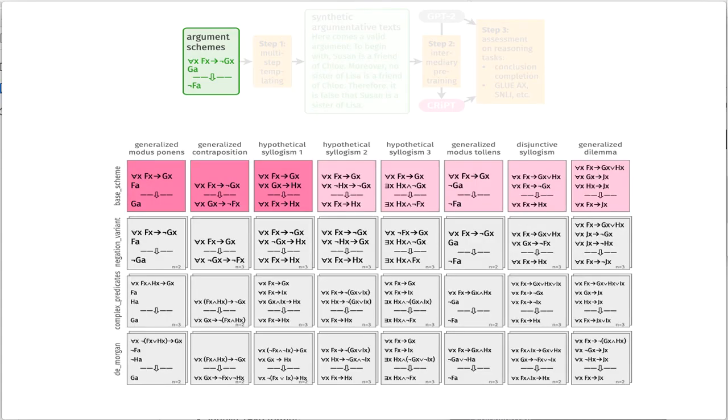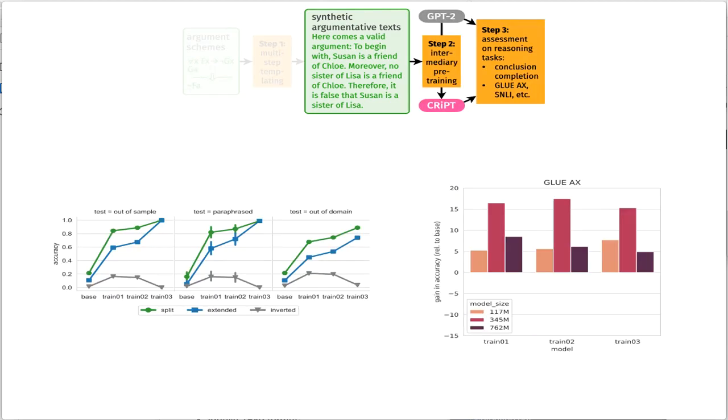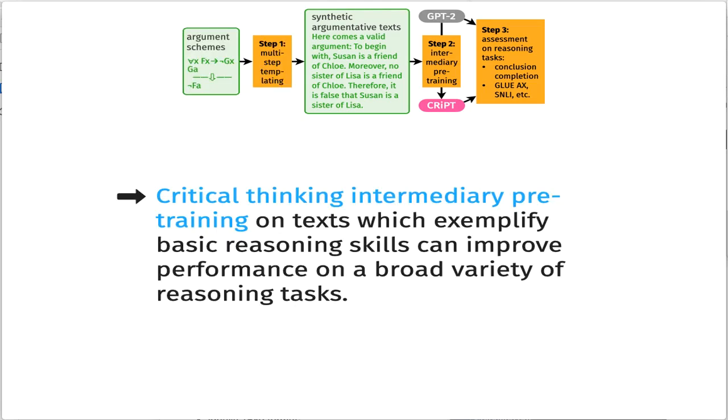We start from lots of different valid argument schemes in creating this corpus, use a multi-step templating pipeline, and finally obtain promising results which suggest that critical thinking intermediary pre-training on texts which exemplify basic reasoning skills can improve performance on a broad variety of reasoning tasks.